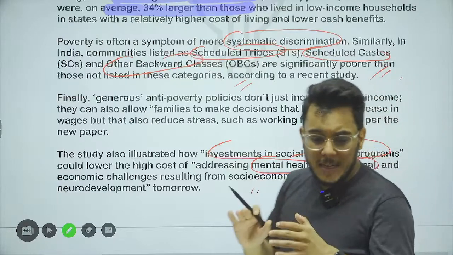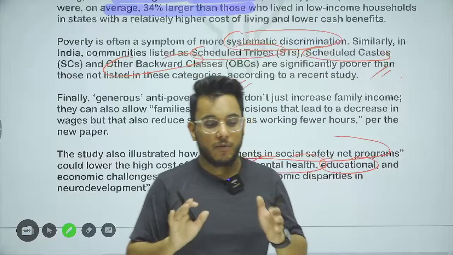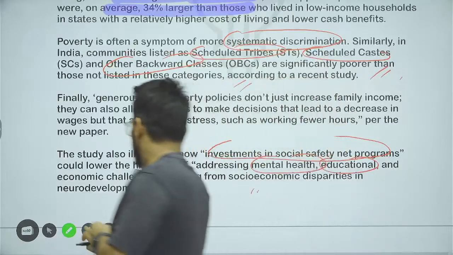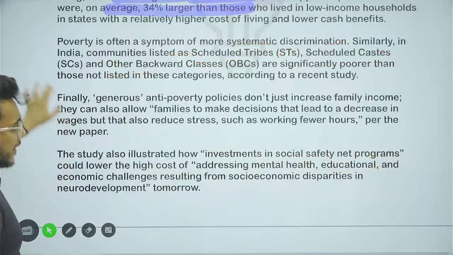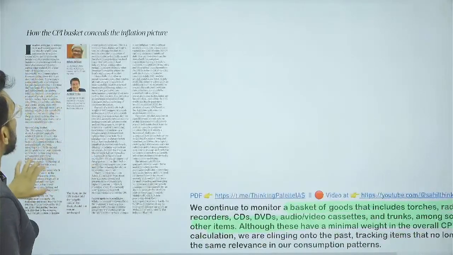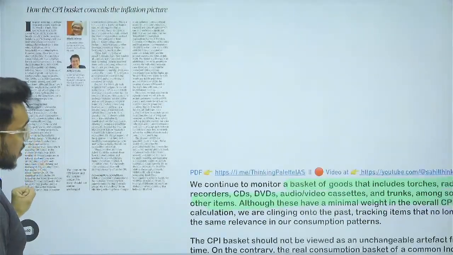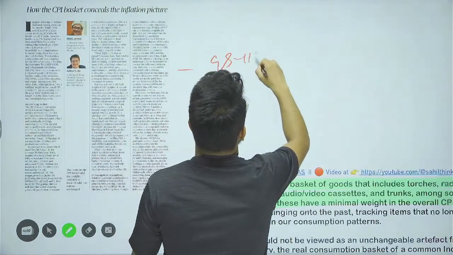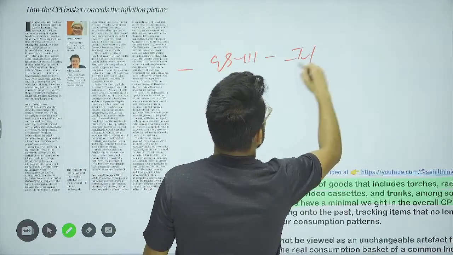So a very, very good article with respect to the examination. Fine. Now moving to the next article: how the CPI basket conceals the inflation picture. Again, a very good article, and it is important for GS Paper 3, issues related to inflation.